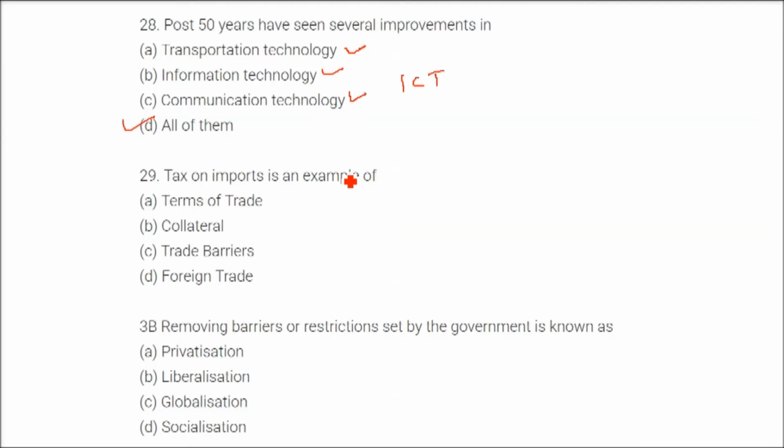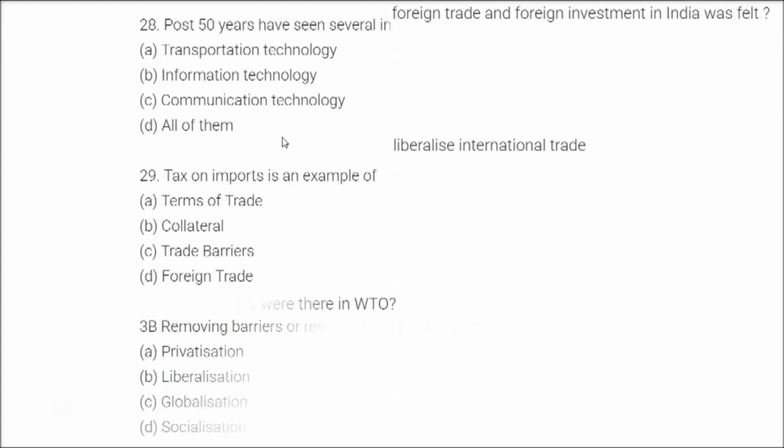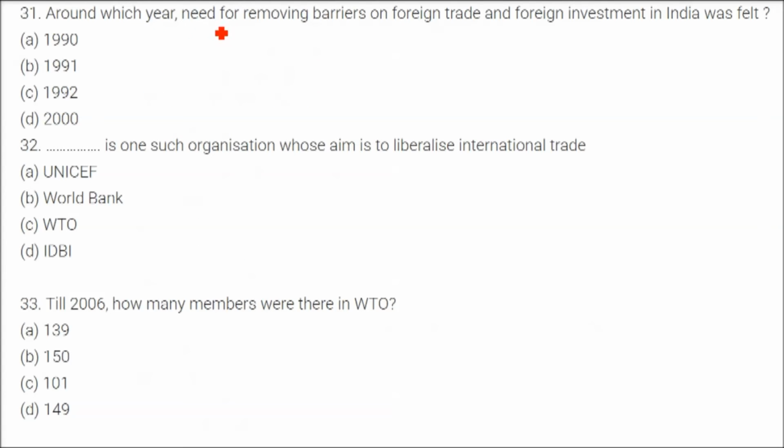Tax on imports is an example of a trade barrier. Removing barriers or restrictions set by the government is known as liberalization. Around which year was the need for removing barriers on foreign trade and foreign investment felt in India?